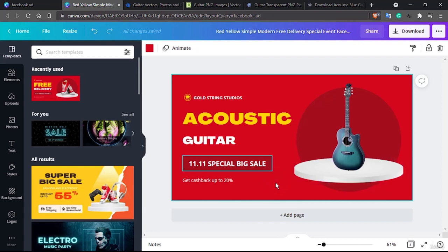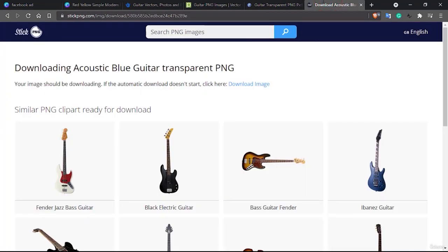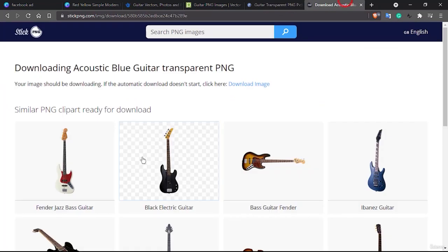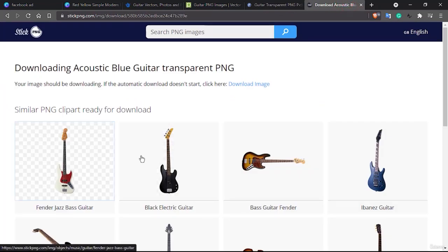So I think that would be all for this design. This looks simple enough and not any hi-fi design. It is good enough to get started, and the dimension is already right for what we need. We downloaded from Stick PNG, I guess. Yeah, we downloaded from Stick PNG, and that was